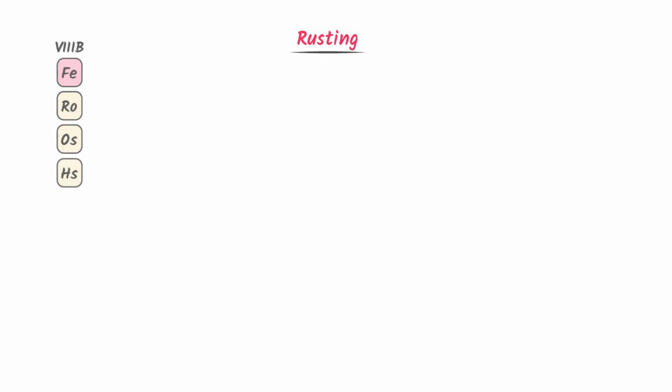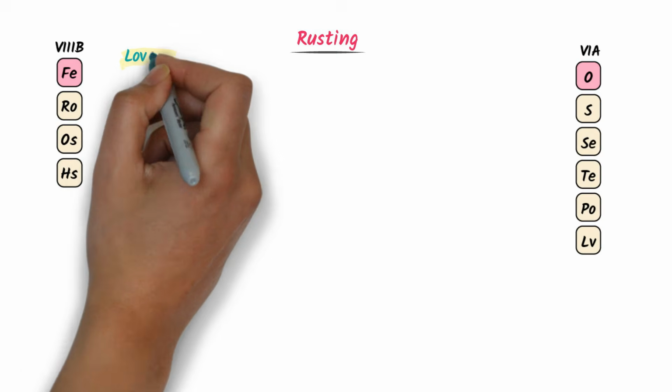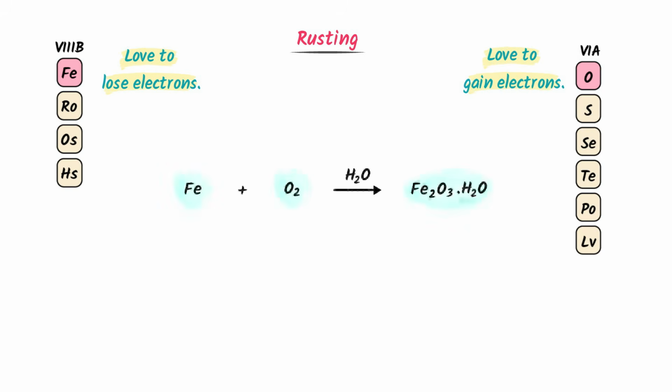Now consider rusting. We know that iron is present at the left side of the periodic table and it loves to lose electrons, while oxygen atom is present at the right side of the periodic table. It loves to gain electrons. Due to this, oxygen pulls electron from the iron surfaces. As a result, iron turns into orange powder, which we call rusting.